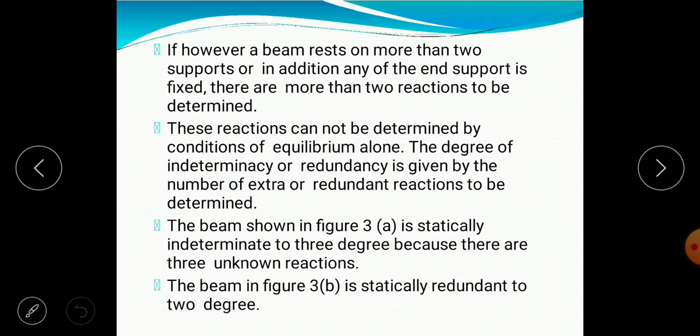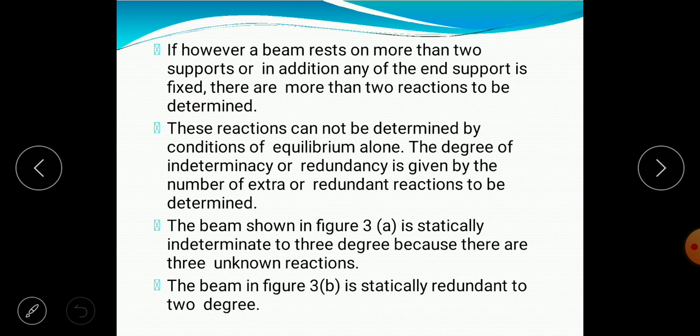So next one, if however a beam rests on more than two supports or in addition any of the end support is fixed, there are more than two reactions to be determined. So it is statically indeterminate. These reactions cannot be determined by conditions of equilibrium alone. Therefore, the static indeterminacy or redundancy is given by the number of extra redundant reactions that are to be determined.